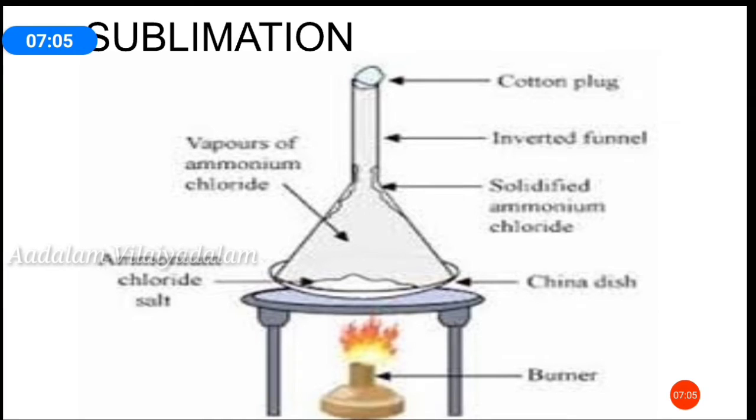Now, place the china dish on a burner. As ammonium chloride sublimes, after heating it will directly convert into vapor. This vapor will again condense at the upper colder part of the funnel to form solid ammonium chloride. In this way, the mixture of ammonium chloride and salt can be separated by the sublimation method.